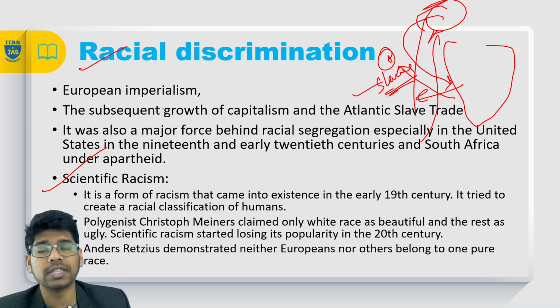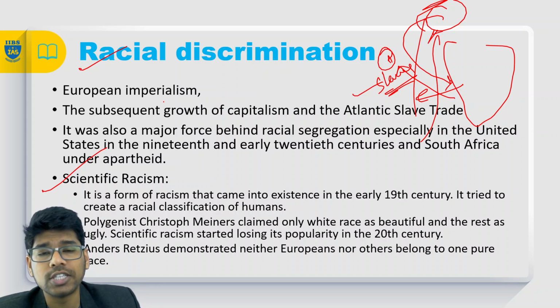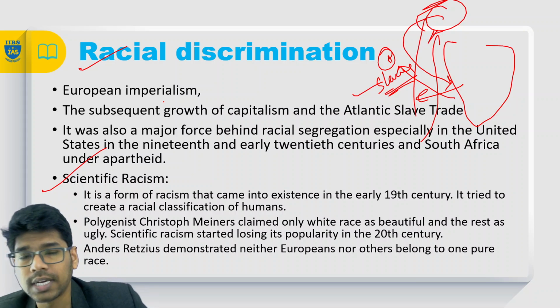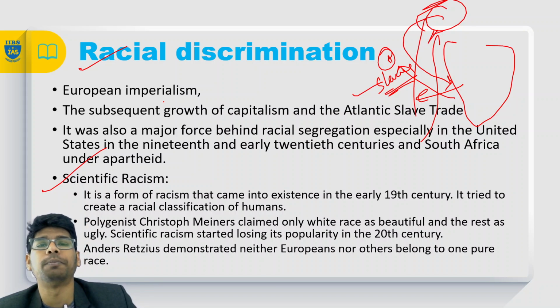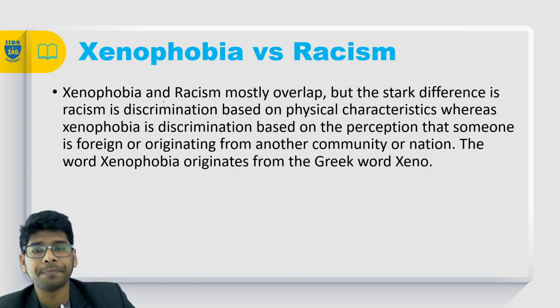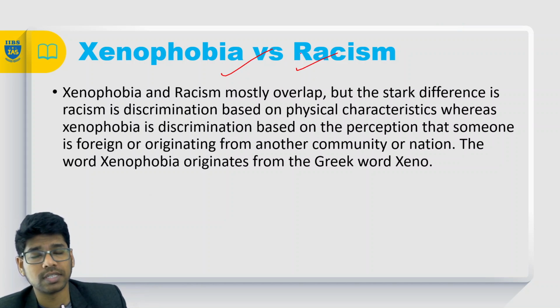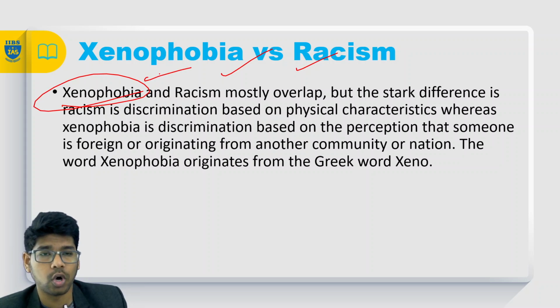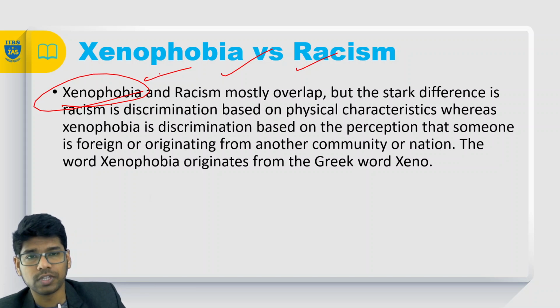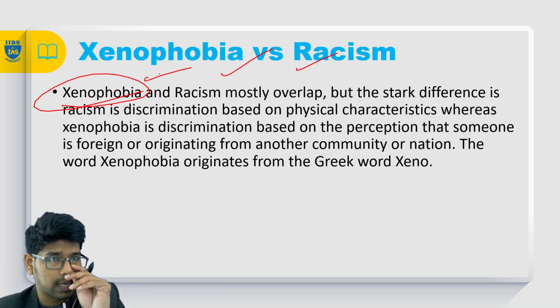So scientifically speaking, there is no pure race, right? I have the genes of Africa, I have the genes of India, I have the genes of Aryans. So all the genes are accumulated together. There is no such thing as a pure race, impure race, or a superior race or an inferior race. The next one is xenophobia and racism. So please try to understand the term xenophobia. Phobia means hatred or something which you're not liking, right?